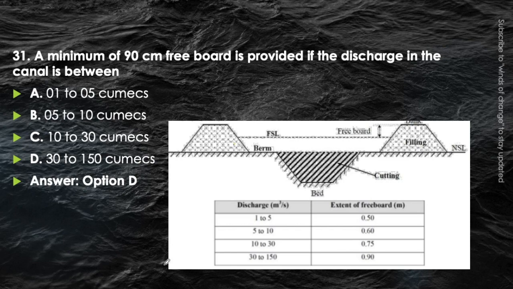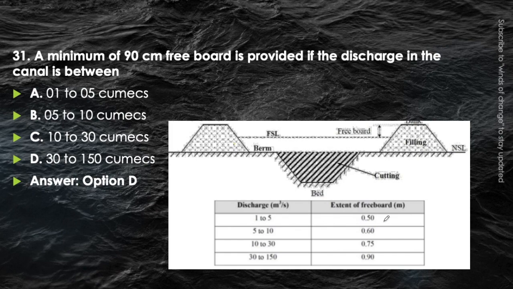Okay, now for 30 to 150 m3 per second, freeboard is 0.9 meter, while for 10 to 30 it is 0.75 meter, for 5 to 10 it is 0.6, and for 1 to 5 it is 0.5 meter. That is the freeboard that should be provided.